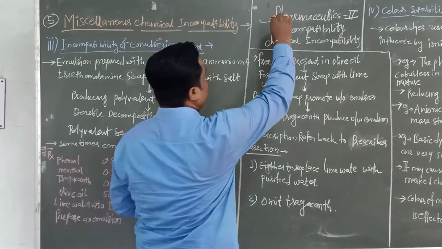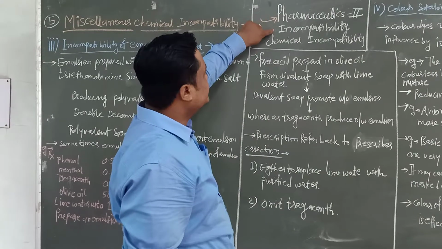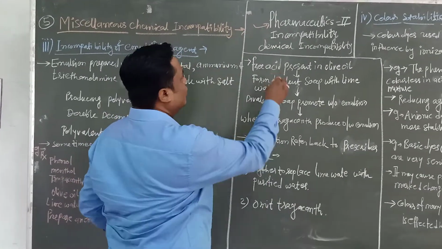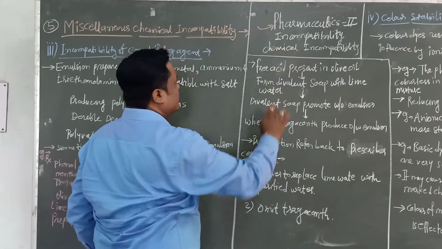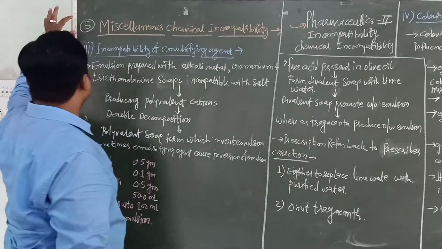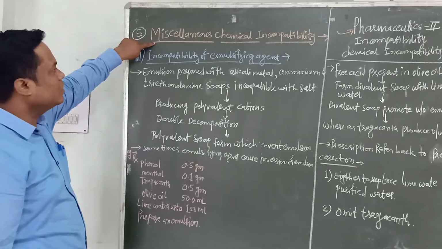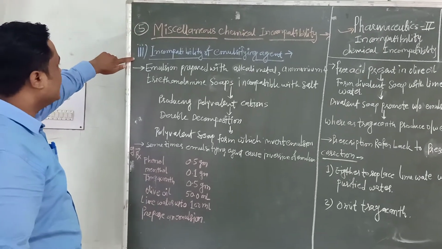Subject name is Pharmaceutics 2. Chapter number 2 is incompatibility and the subtopic is chemical incompatibility. In this chemical incompatibility, we have to see the examples of chemical incompatibility. And the third example is